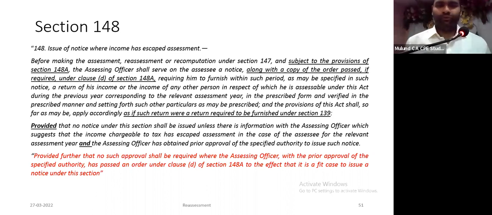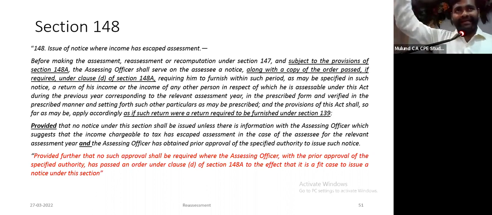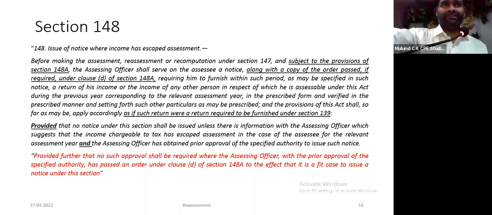Provided further that no such approval shall be required where the AO, with the prior approval of the specified authority, has passed an order under section 148A clause D to the effect that it is a fit case to issue notice. Under 148A, they issue you a show cause notice saying we have this information, please show cause why I should not issue a 148 notice. We will file a reply.